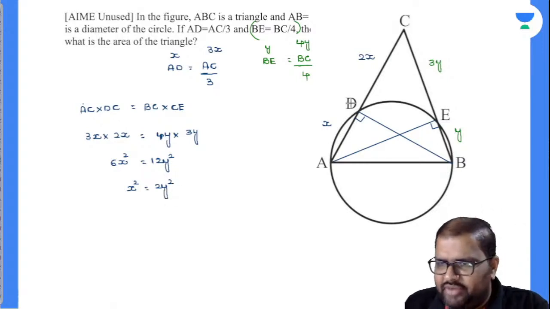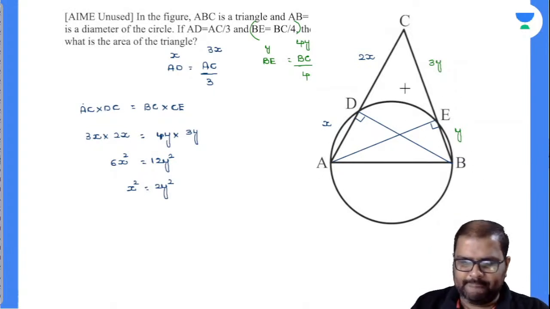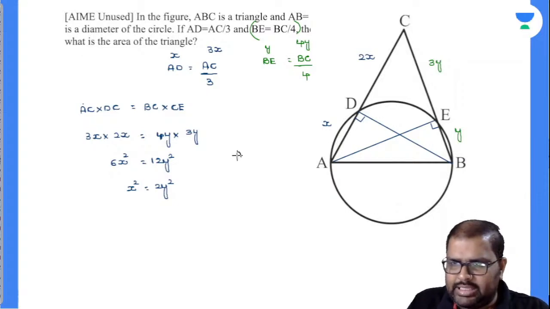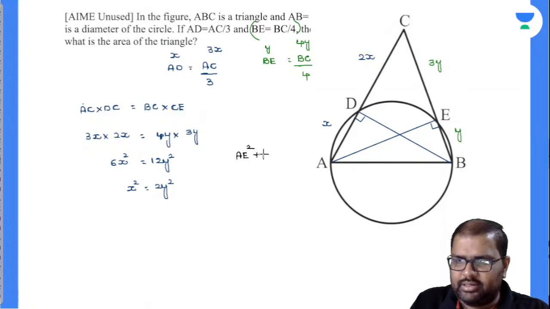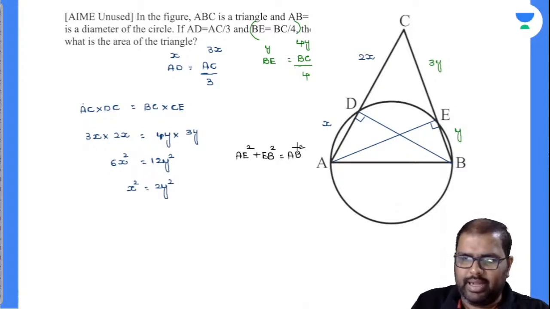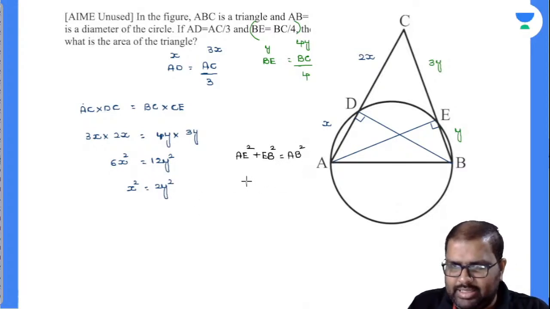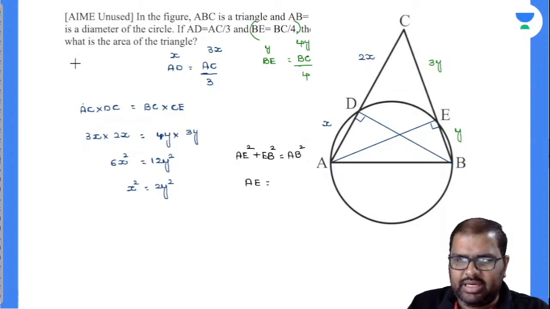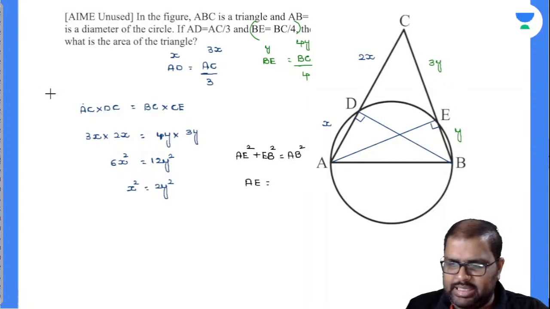So I can find out any of these values, BD or AE. I can find out anything there. Let's suppose I take one point there. AE square, one perpendicular side, plus EB square is nothing but equal to AB square. Am I right or wrong? So what is my AE value? Everybody knows. So the diameter of the triangle, is anything given there?